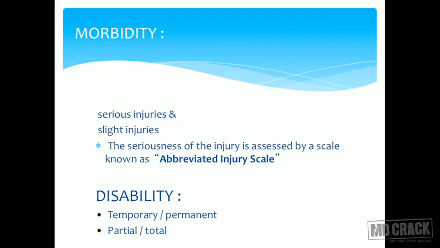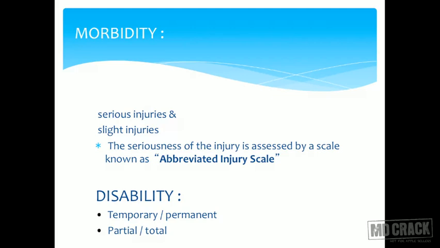Disability is again classified as temporary or permanent. The words are exactly what they mean usually in the English dictionary. Temporary is temporary, so that the person reverts back to his normal physiological state, and permanent is once the damage is done, the damage is permanent. You can't revert back to your physiological state. These are the definitions of these things.